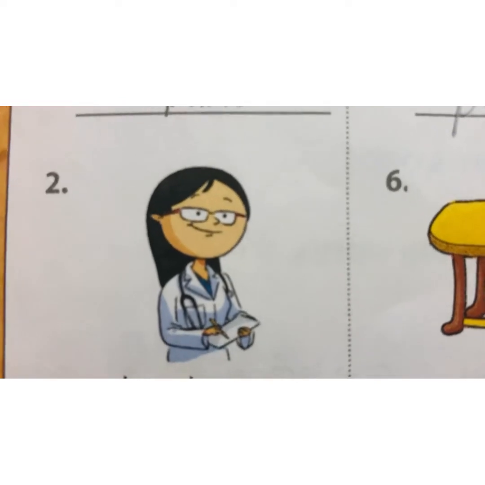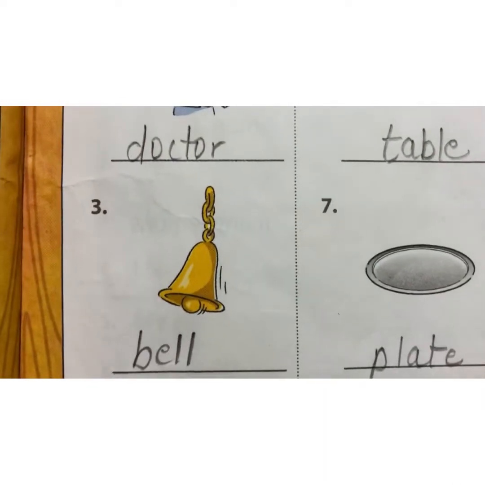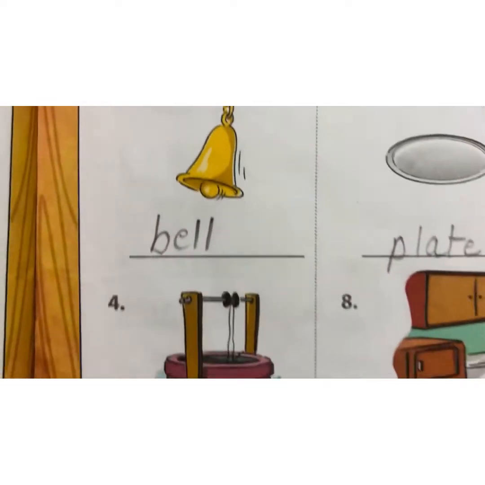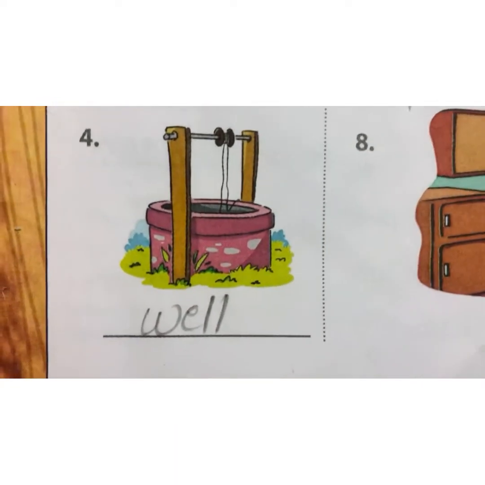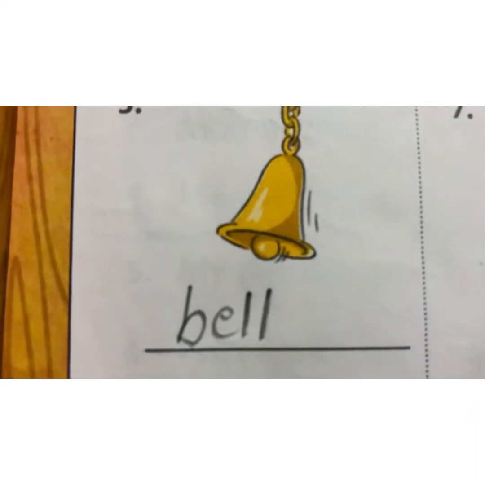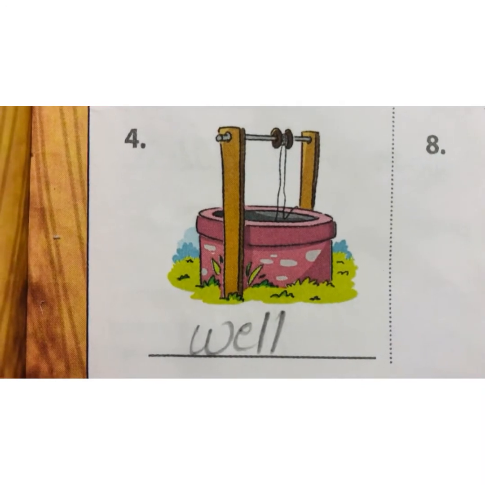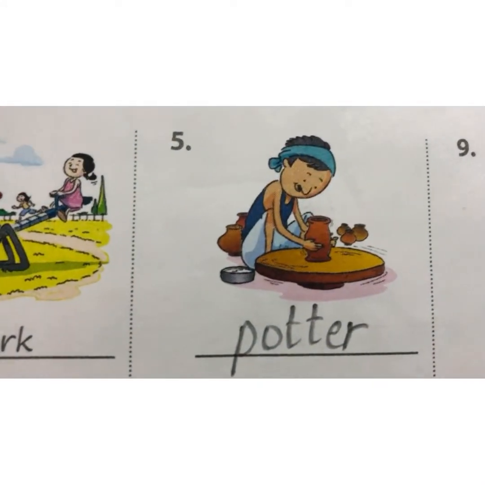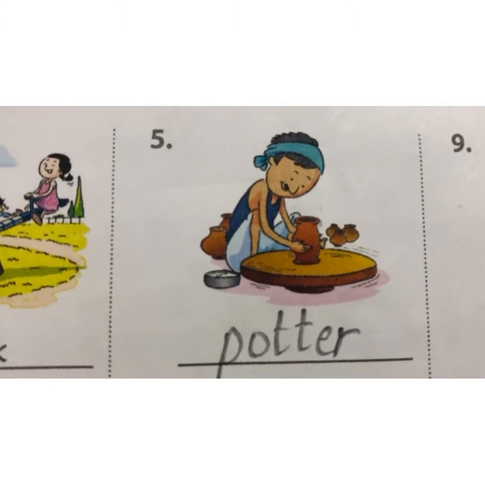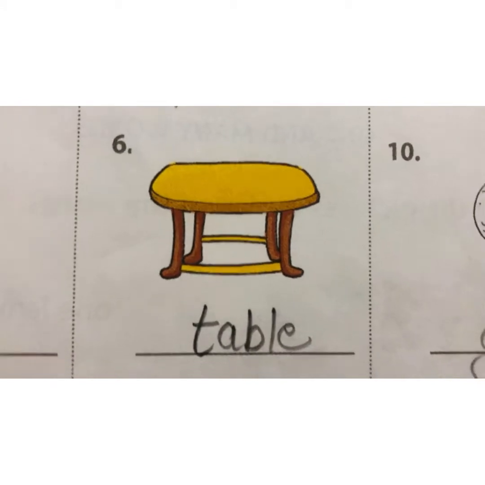Second, this is a doctor. Third, bell. Fourth, well. B-E-L-L, bell. This is a ringing bell. And this is a well. Fifth, potter. Potter makes pot. Sixth, table. A wooden table.